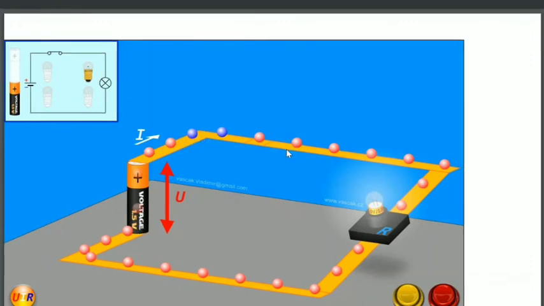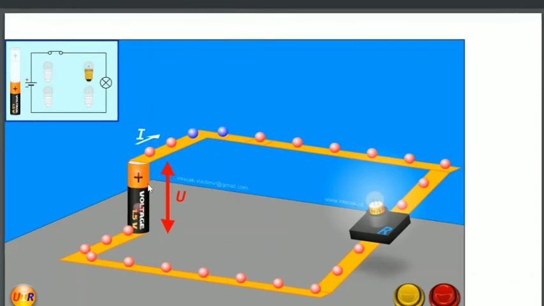Once the battery cannot maintain one end at higher potential and the other end at lower potential, this dry cell cannot produce a uniform electric field throughout the entire volume of the conductor. When the electric field is not produced, current does not pass through the conductor. So that is the reason. Electrons move due to the electric field, and the electric field is produced when the dry cell maintains one end at high potential and the other end at low potential.